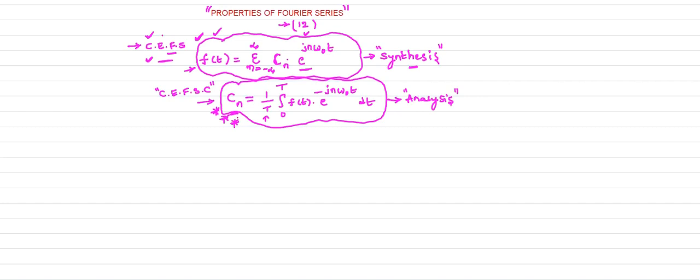So Cn is the complex exponential Fourier series coefficient. This is the formula for how we calculate Cn. 1 by T, where T is the time period of f of t. Your signal is f of t, with time period capital T. Omega naught is the angular frequency, which is 2 pi by T. So the fundamental angular frequency is your omega naught in this formula, clearly observe.